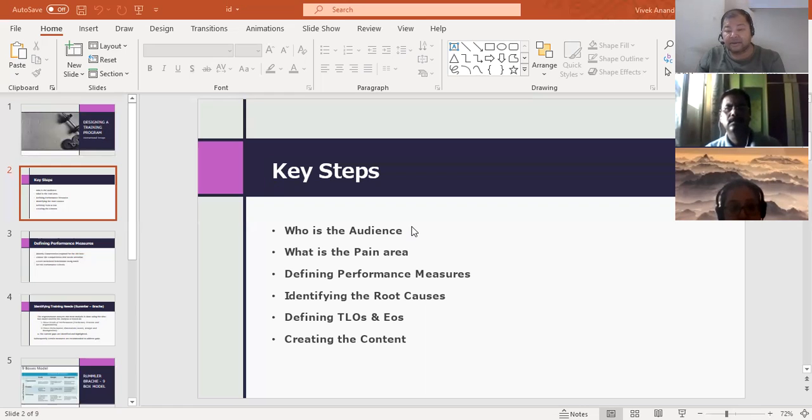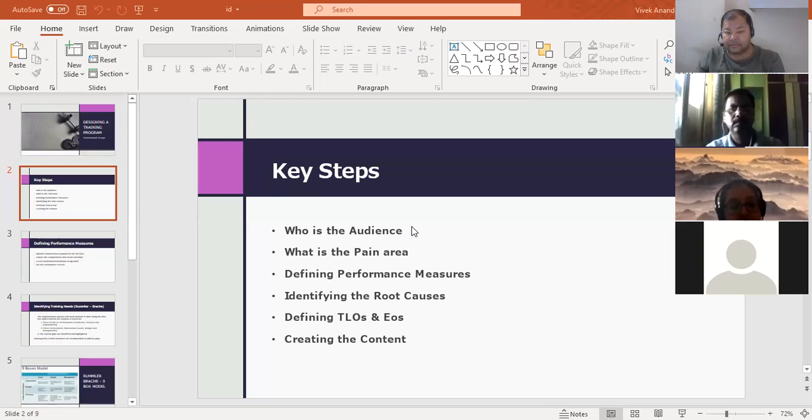Define what the TLOs and EOs are. TLO is also known as terminal learning objective. EO is enabling objective. This is the outline of the program. Once this is done, you go ahead and create the program. What is a TLO? TLO stands for terminal learning objective. By doing this program, what are the broad things that you will learn? The outcome of the program. We define the outcome or the objective of the program, no?